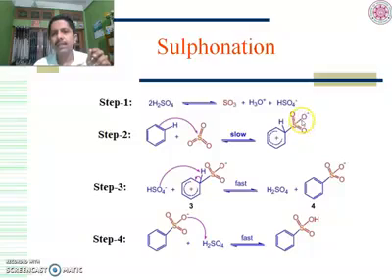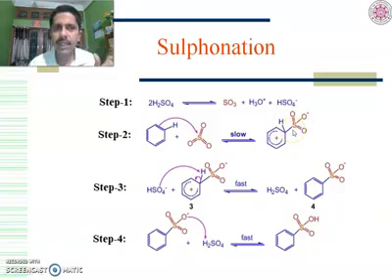The one negative charge is present on the O minus because the SO3 molecule was originally a neutral molecule. Now since the electron pair is attached to the sulfur, therefore it becomes negative. Now the conjugate base HSO4 minus comes into the picture in step 3 as always. So this hydrogen is eliminated and HSO4 minus, that is the conjugate base, becomes the original acid, that is sulfuric acid. Now this bond is delivered to the benzene, so the benzene is regenerated. Ultimately we are getting benzene with SO3 minus attached to it.